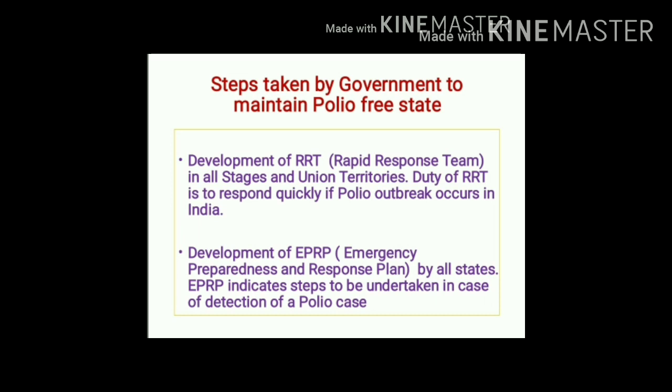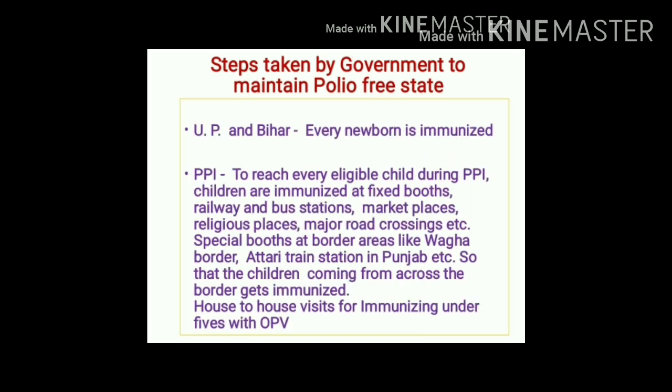What is EPRP? It is Emergency Preparedness and Response Plan. So this indicates what steps we should take if in future a case of poliomyelitis occurs in India. Simultaneously, each and every newborn is immunized with polio vaccine in Uttar Pradesh and Bihar.